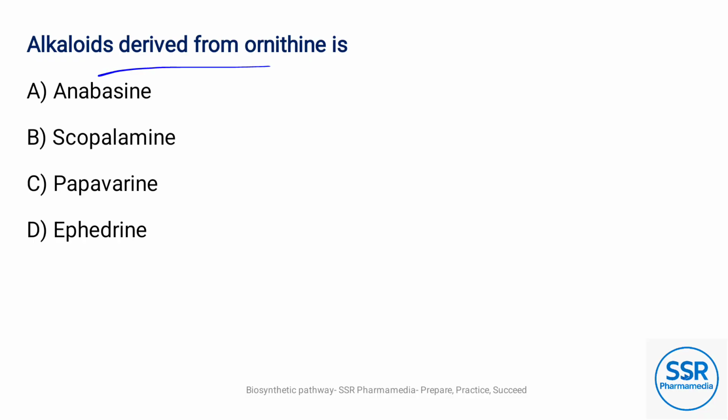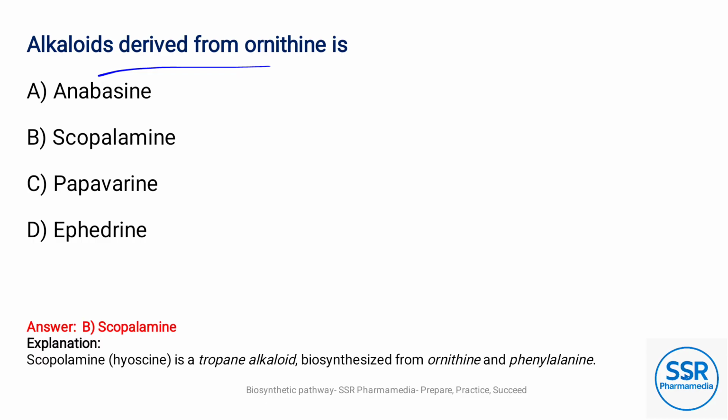Alkaloid derived from ornithine is option B, scopolamine. Scopolamine, also called hyoscine, is a tropane alkaloid biosynthesized from ornithine and phenylalanine.